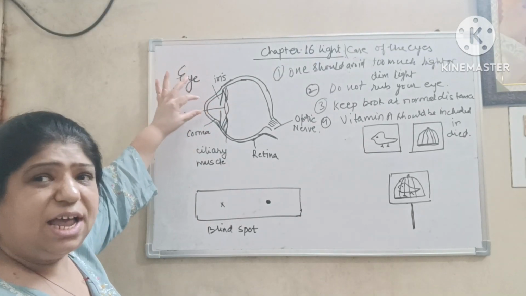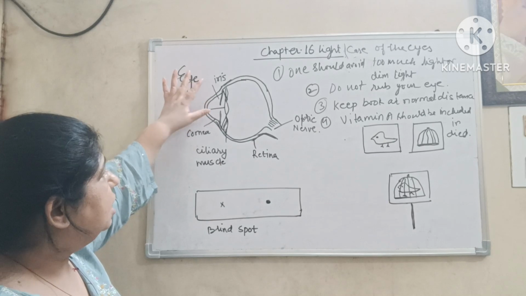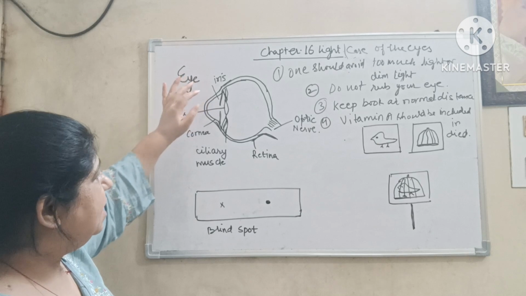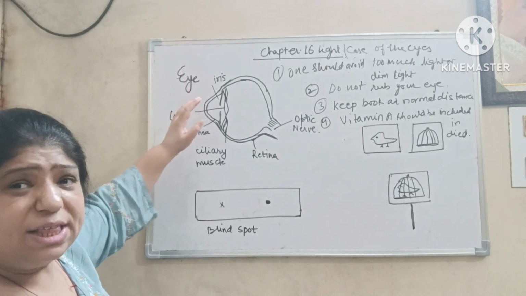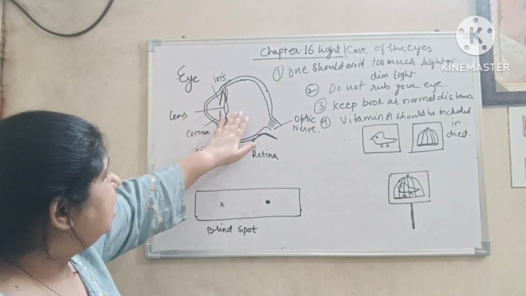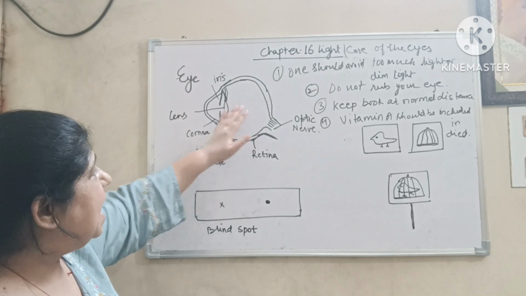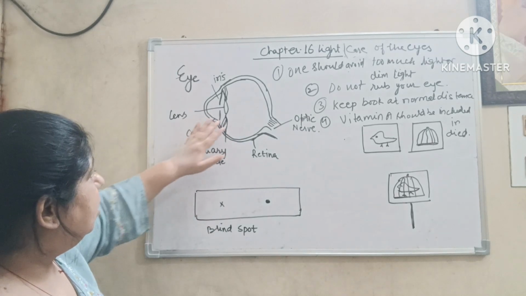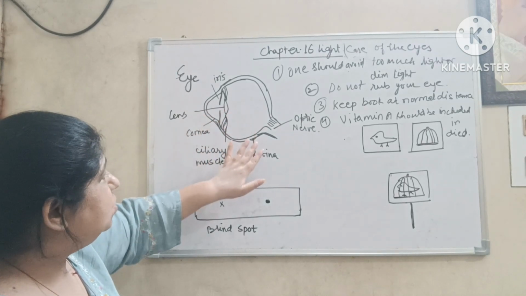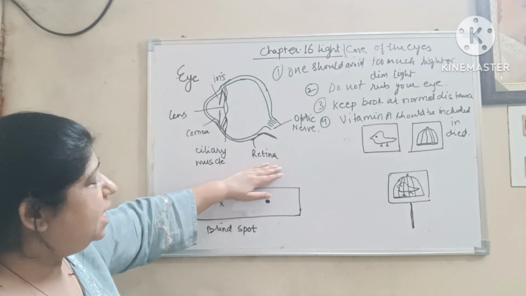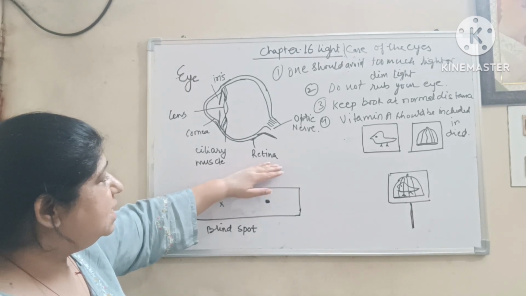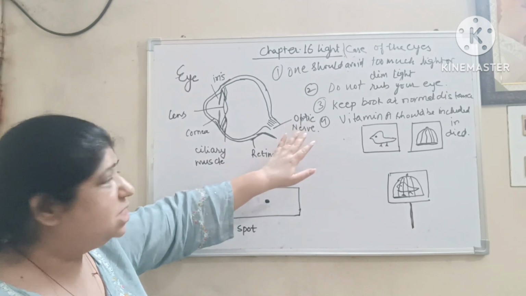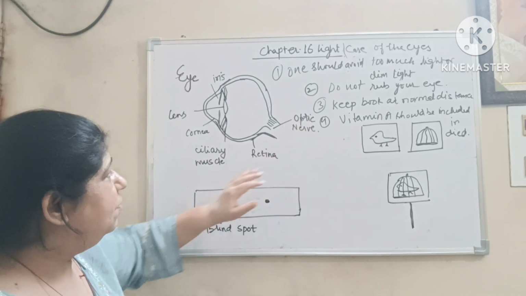The space in the iris is known as pupil. The size of pupil is controlled by iris. Through pupil the light enters the lens present behind the pupil. The lens is responsible for the image obtained at retina. The sensation produced at retina is transferred to the brain through optic nerve.